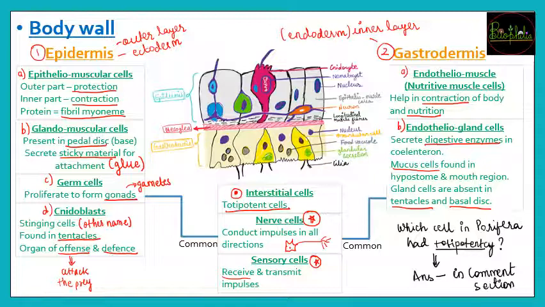Even at the basal disc, wherein there were the Glandomuscular cells for secretion of the sticky material, so that the organism can stick to the base. So वो attachment की जगह पे भी you do not need the mucus secreting gland cells. So these two places, that is tentacles and basal disc, is not going to have these mucus secreting gland cells. So with this we complete the explanation about the body wall of these organisms.